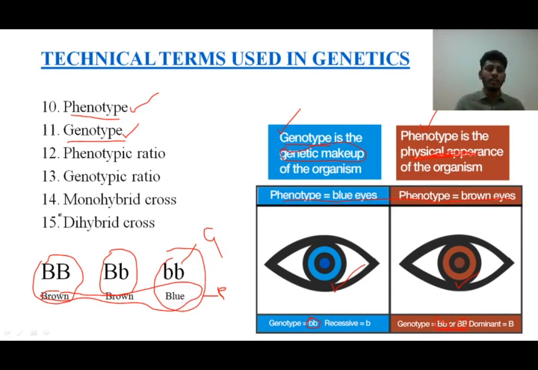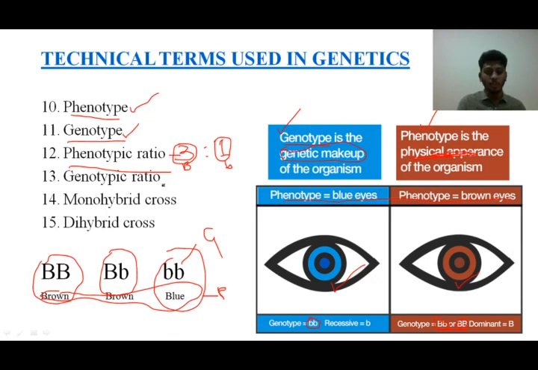Next one, I have another term called phenotypic ratio, the 12th one. The same example I'll take. I told you that among the 4 individuals, 3 are having brown eyes, and 1 is having blue eyes. So here 3 brown eye, capital B, is to 1 blue eye, that is the small b. So when I write 3 is to 1, how did I write it? 3 are having brown eyes, 1 is having blue eyes. So this is the phenotypic ratio.